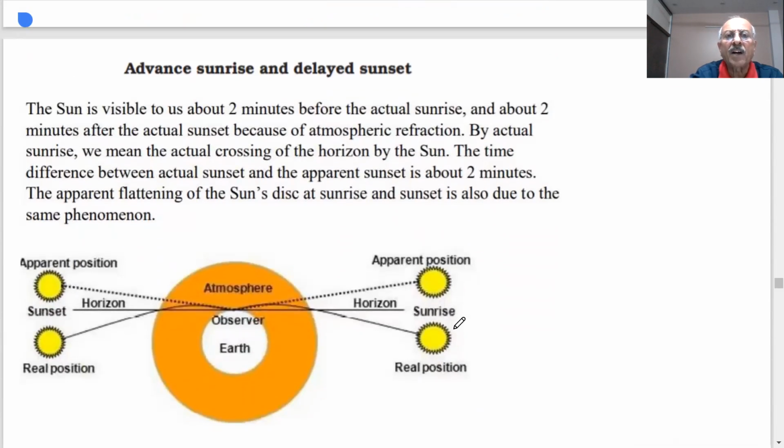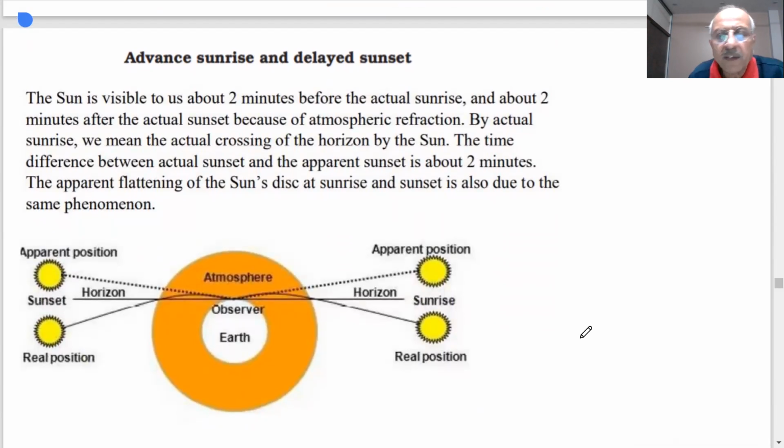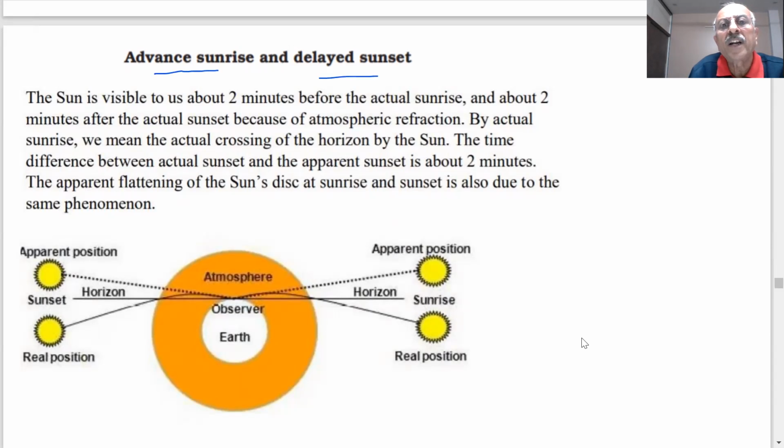Another question has been asked in the paper MCQ, and they have given a picture of this also. You will see advanced sunrise and delayed sunset. What do you mean by this? The Sun is visible about 2 minutes before the actual sunrise, student.